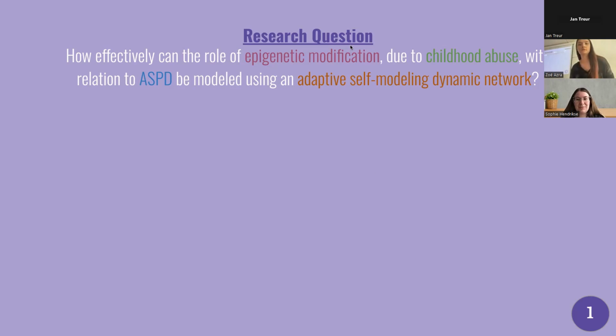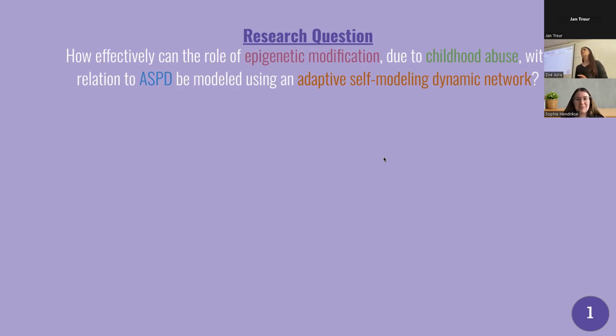How effectively can the role of epigenetic modification due to childhood abuse with relation to ASPD be modeled using an adaptive self-modeling dynamic network? So when you look at this question, there are four main topics, which I will further explain in the next